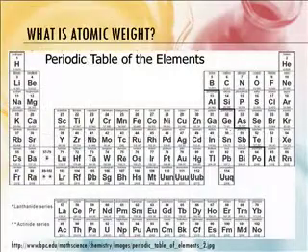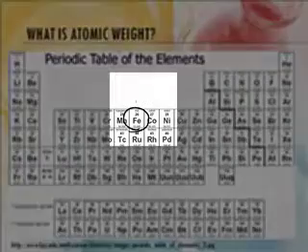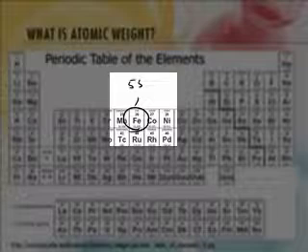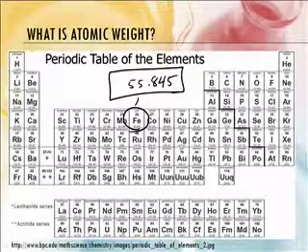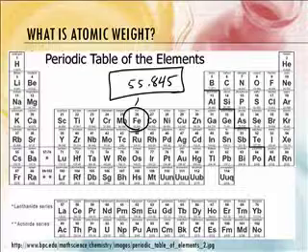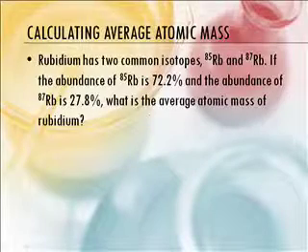Here is the periodic table, and if you look at iron right here, its weight is 55.845. Now, the thing that's funny about that number is that there are no iron atoms that weigh 55.845, because it's an average of the different isotopes. One might weigh 55, one might weigh 56, or something like that. Now let's do an example with some math.